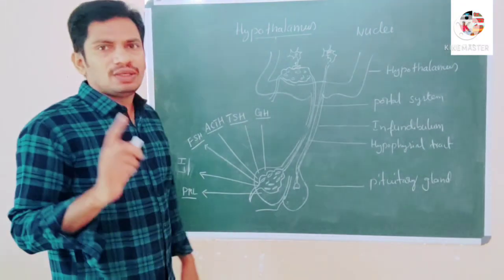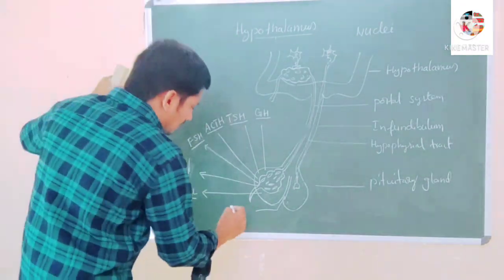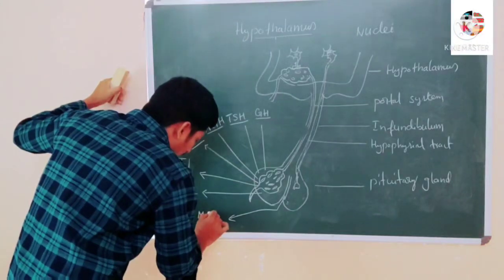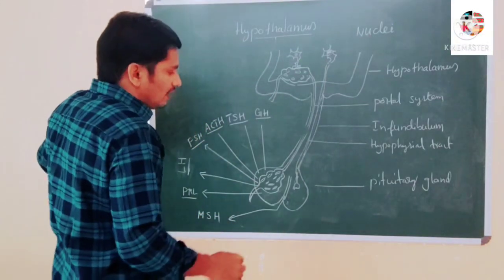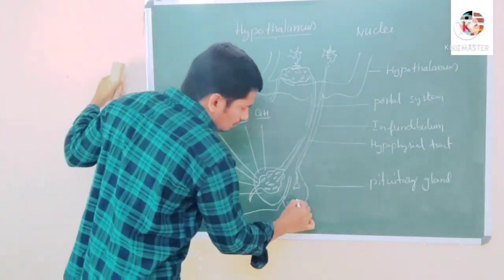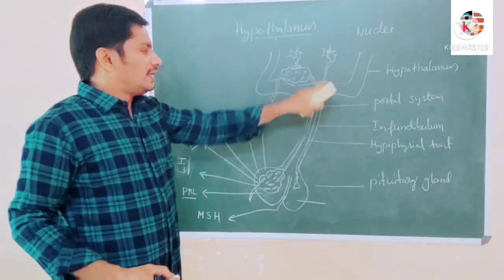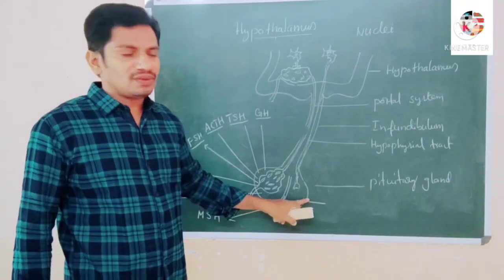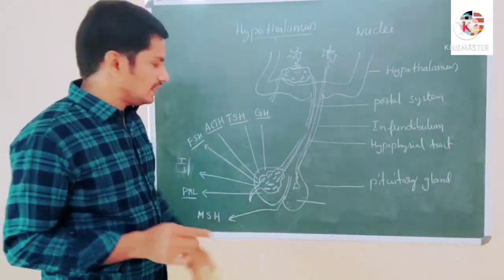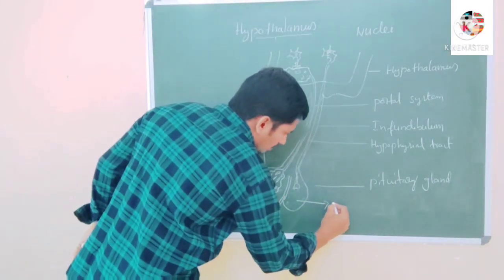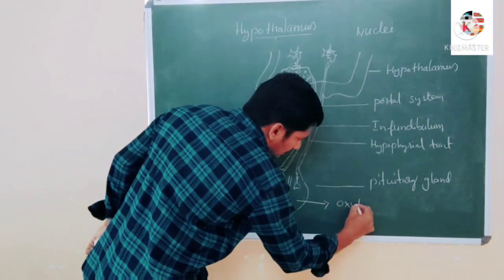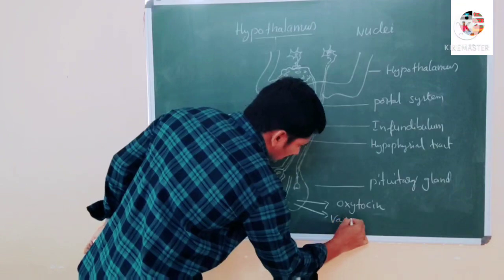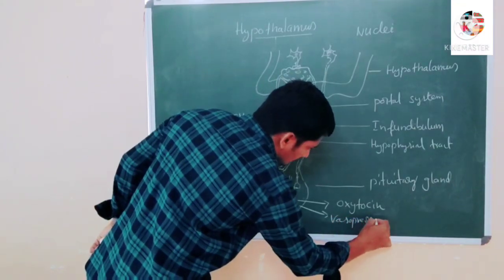Here the pars intermedia secretes only 1 hormone, the melanocyte stimulating hormone. Whereas the posterior part of the pituitary, the neurohypophysis, under neural regulation, secretes two hormones: oxytocin and vasopressin.